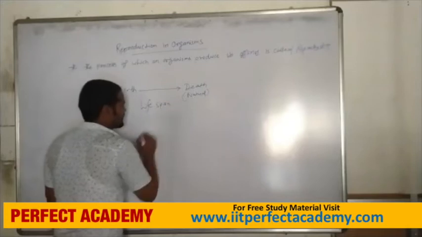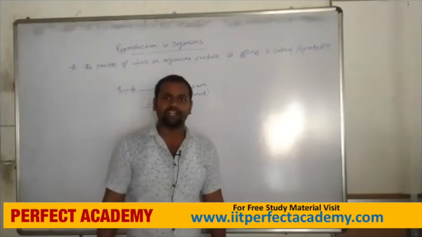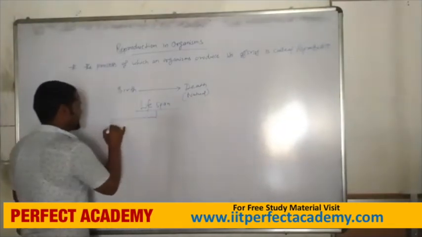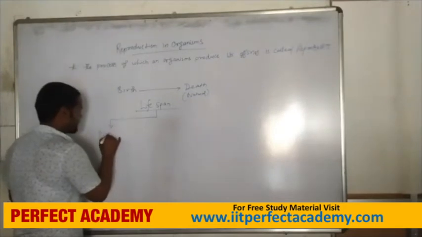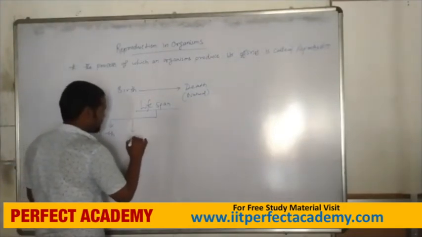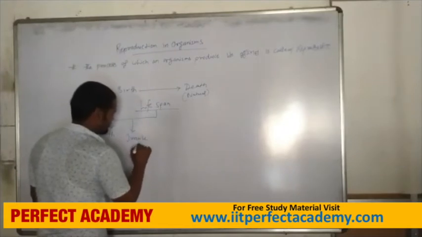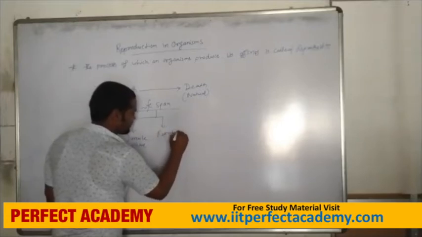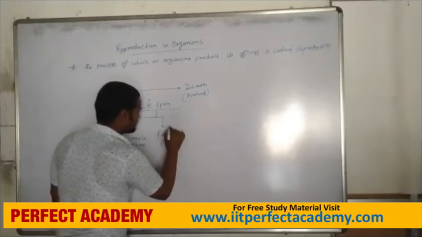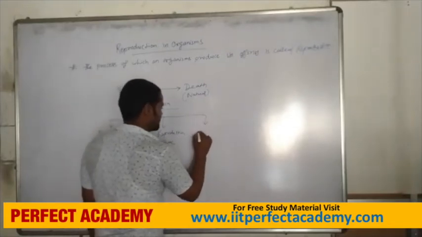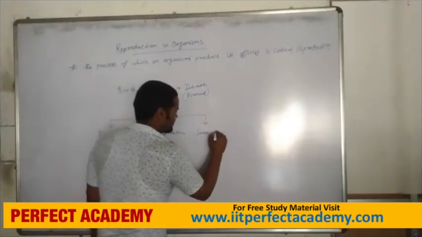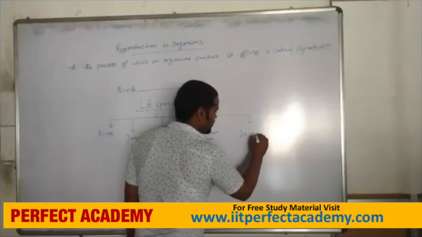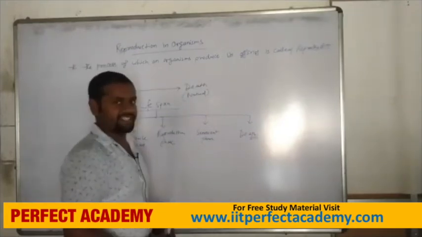Lifespan is divided into 5 categories. First is birth. Second is the juvenile phase. Third is the reproductive phase. Next is the senescent phase. Last is death. Okay students, the lifespan has these 5 parts.